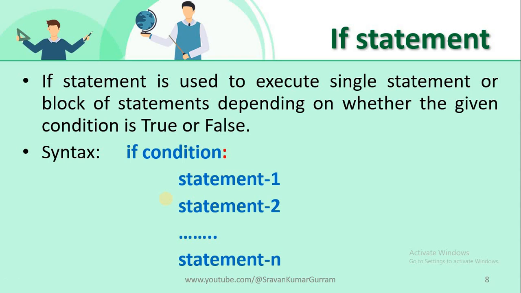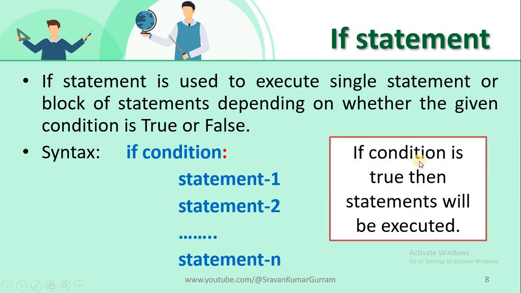In C-based programming languages, we use curly braces to create a block, but in Python, we use indentation to represent the block. If the condition is true, the statements we have written within the block, at the same level of indentation, will be executed.